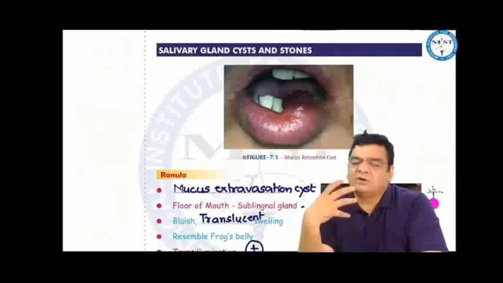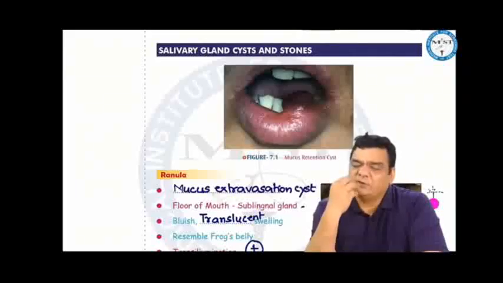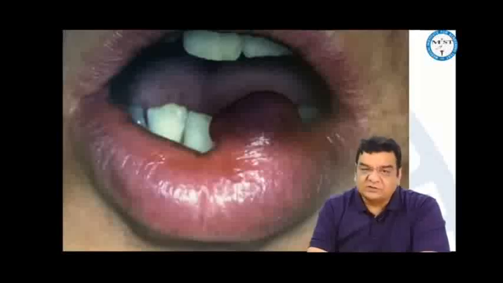And there are a huge number of minor salivary glands, ranging from 400 to 1000, and they are distributed all over the aerodigestive tract, right from the lips, buccal mucosa, tongue, and so on. In the minor salivary glands, sometimes we can see the mucus extravasation cyst or mucus retention cyst. This is a mucus retention cyst. Most commonly, these cysts are seen in the lower lip. People who have a habit of biting their lips, it is the lower lip that they're biting usually, right? So mucus retention cyst can occur here.